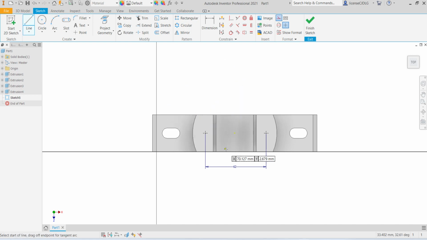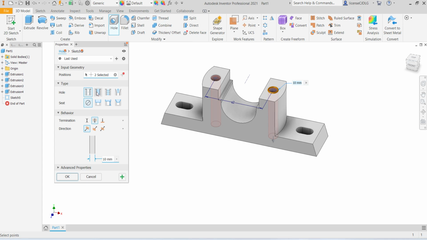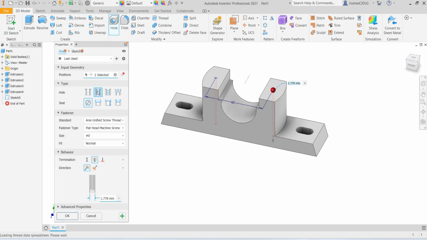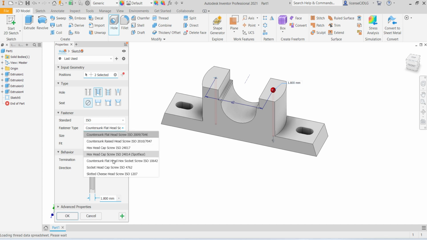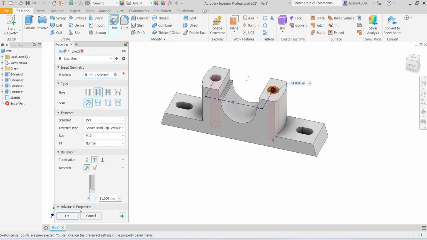Select line, select construction, click OK, select symmetric, select 2 points, then select center line, click OK, select hole, here select clearance hole, go to ISO, here select socketed cap screw, select M10, through hole, OK.